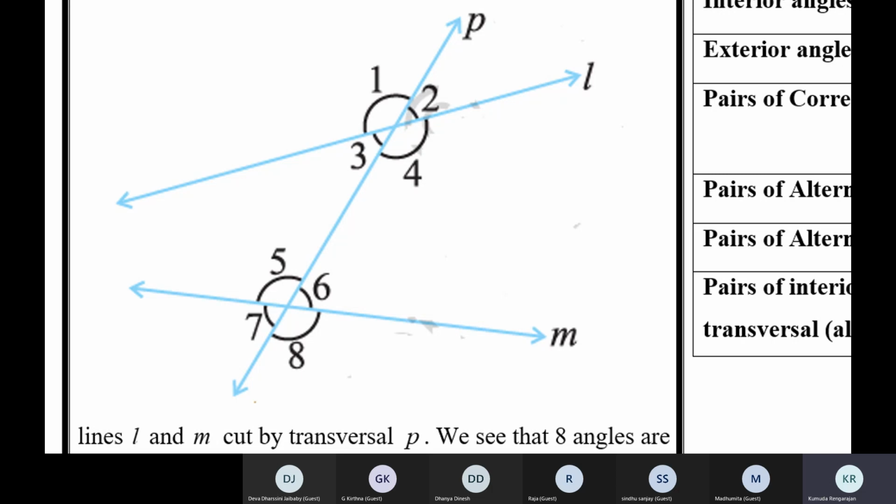That is, angle 4 plus angle 6 is equal to 180. They are not equal. They may be equal when they are both 90 degrees, since 90 plus 90 is 180. But the property is allied angles are supplementary. Angle 4 plus angle 6 is equal to 180.